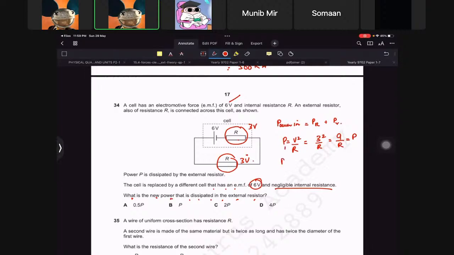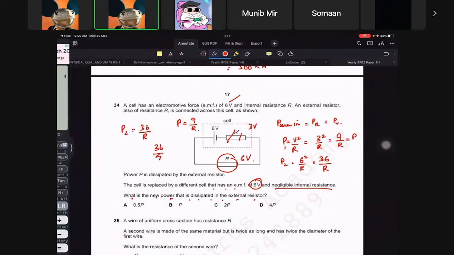If you replace it, then this is like gone completely, which means this will get 6 volts now. So 6 square over R. 6 square is 36, right? Yes. Okay, all right. My mental math still is okay. So 36 over R is this, and the other power was 9 over R. So how much difference is there? That would be 36 divided by 9, right? So 4 times it would increase. Do you understand?